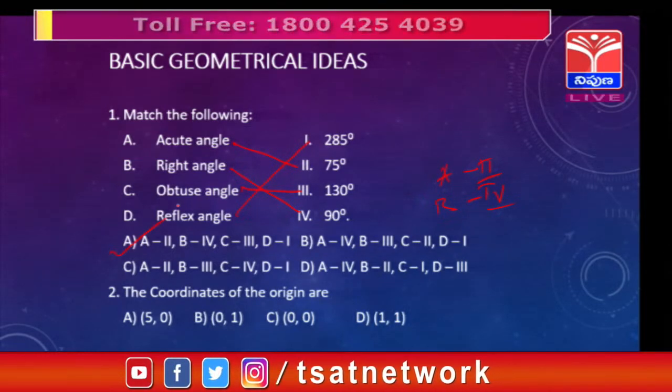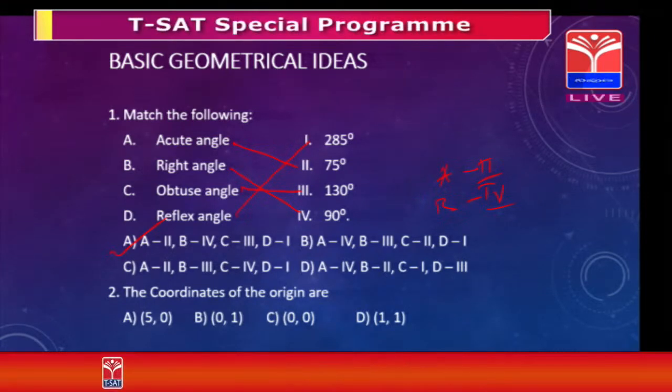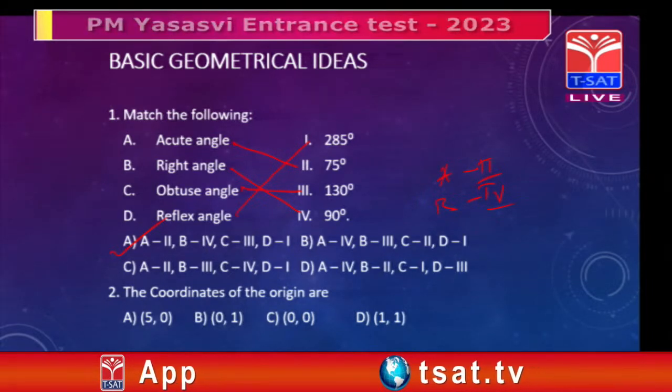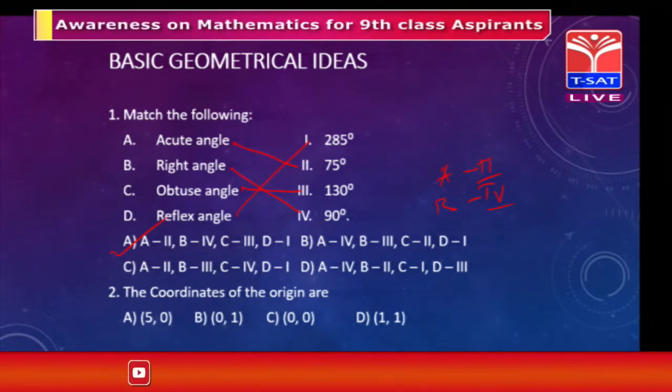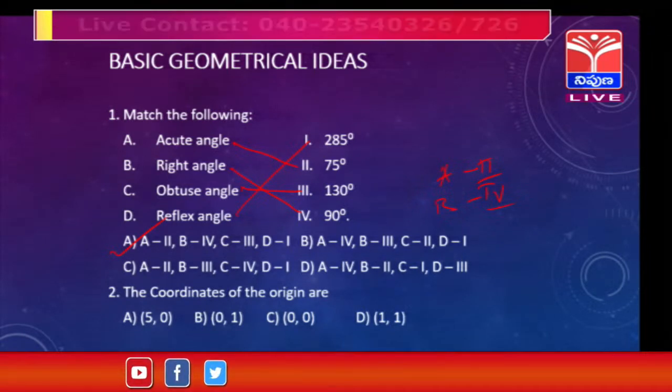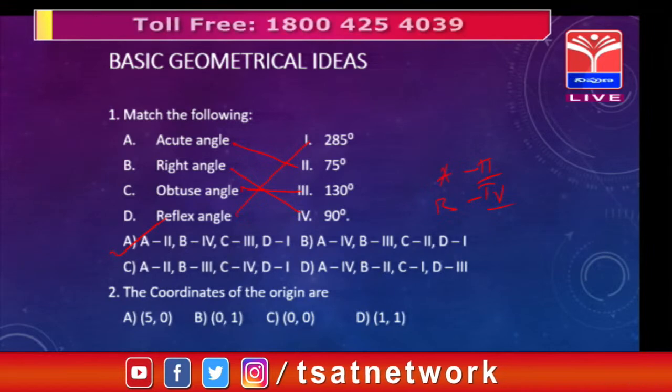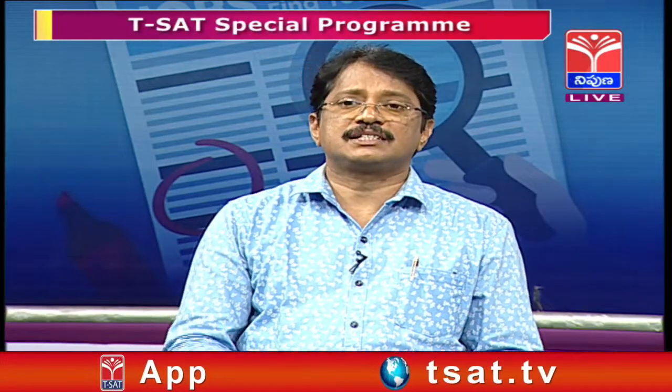So if you have complete knowledge about types of angles, then it's easy for you. And the coordinates of the origin: you know that the point of intersection of the x axis and y axis is called the origin. Obviously, coordinate axes are nothing but number lines, so they meet at 0 and 0.